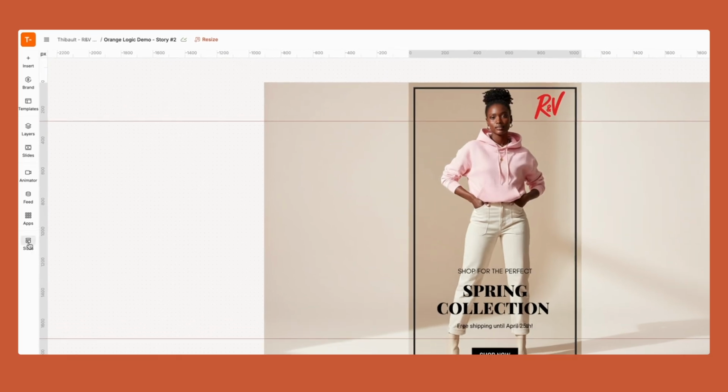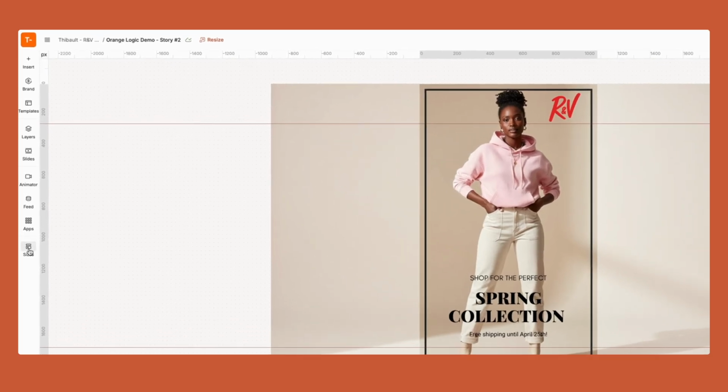One of the features that we are super proud of that is really helpful for a lot of marketers is the resize feature. One of the things that creative teams have to do all the time is create assets at different sizes. You have to create a story format, you have to create a skyscraper, you have to create a square format. And to do that, we have here the sizes panel.